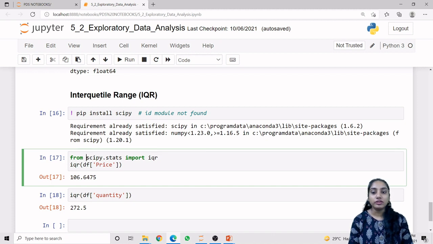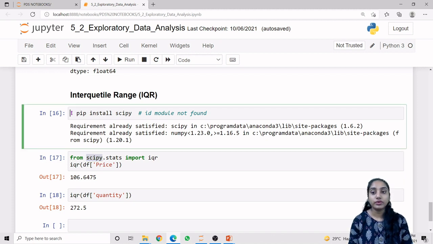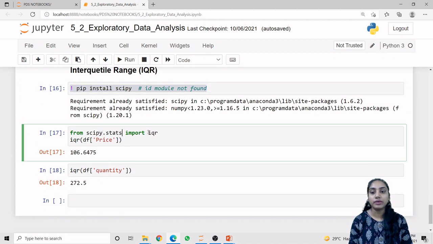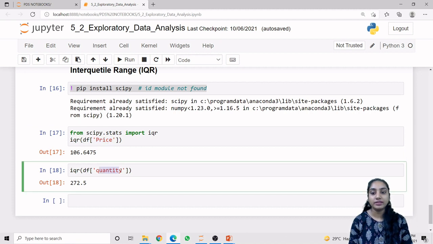But if you do not already have SciPy in your Jupyter notebook, you can install it using this command: exclamation mark pip install scipy. So this is the value of IQR for df of price. We are calculating the IQR on the price column, and similarly we apply the IQR on the quantity column.